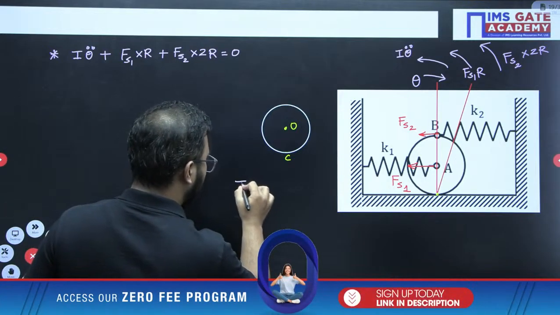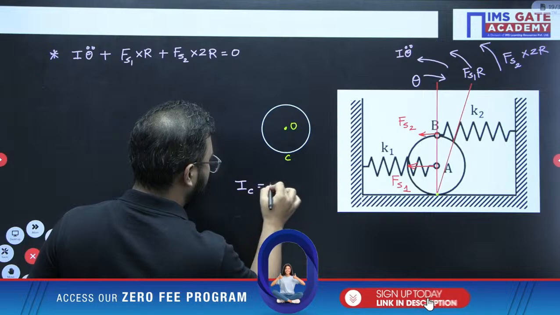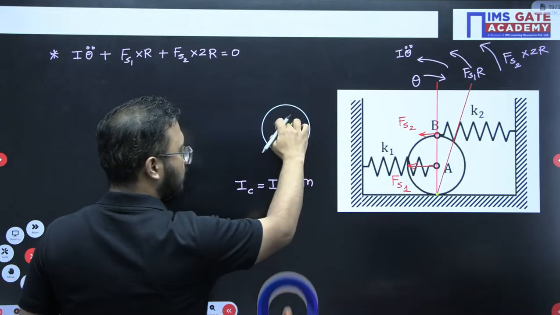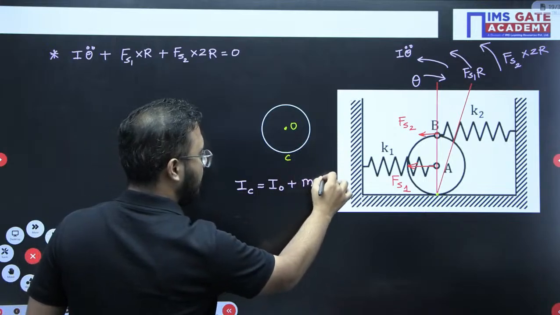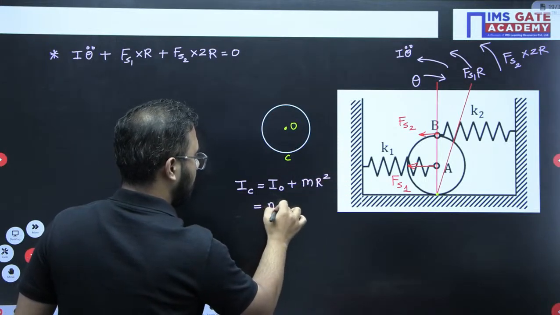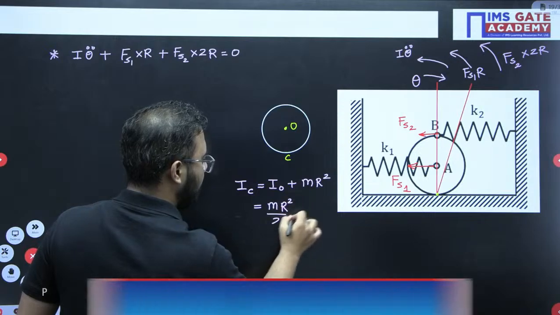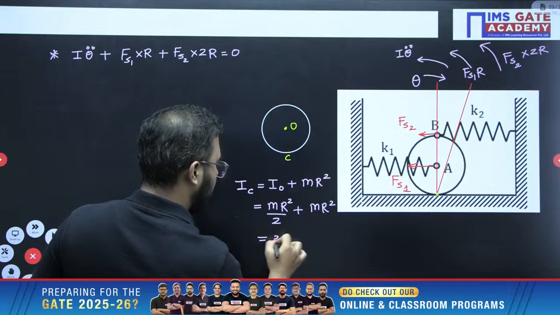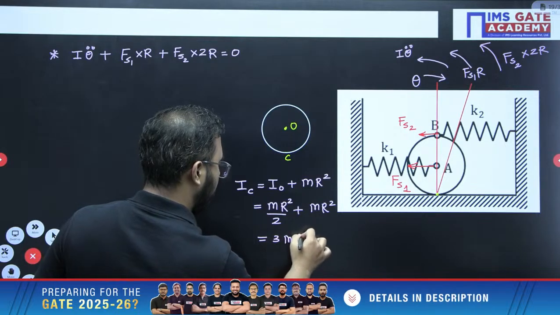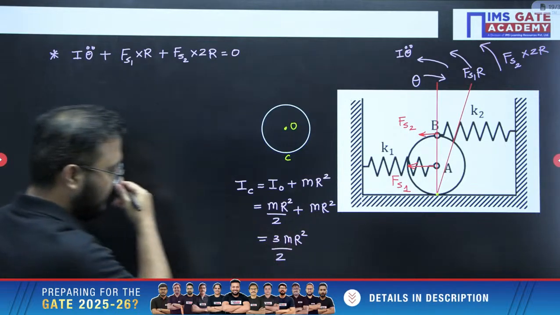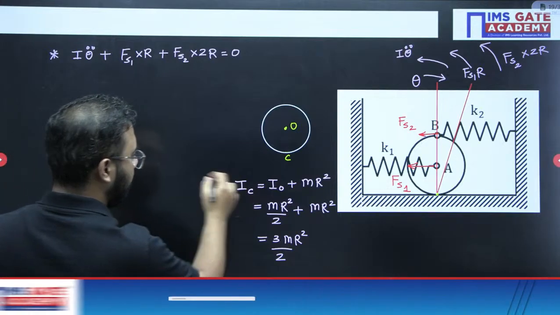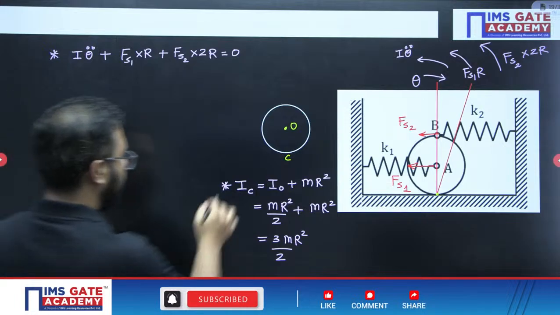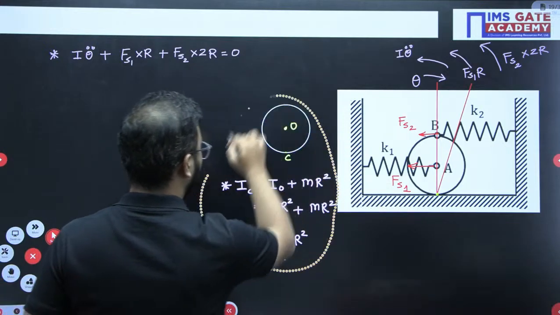So to calculate the mass moment of inertia about C, I will write it like this. The distance of point O from C is r, so mr square. Mr square by 2 is the mass moment of inertia about the center. This one would be 3 mr square by 2. This is the calculation that we should remember. Right? I hope this basic part is clear to everyone.